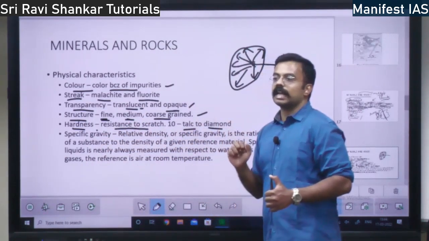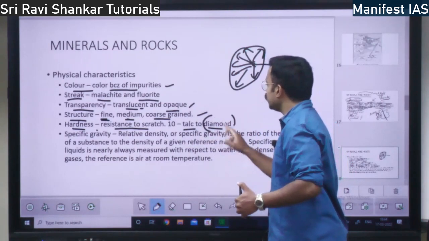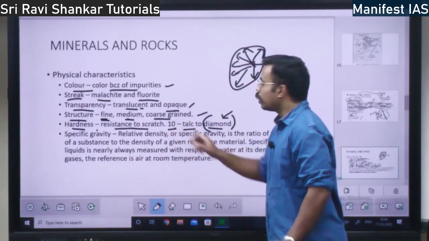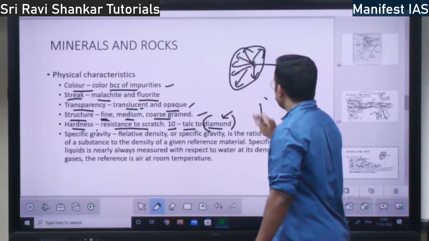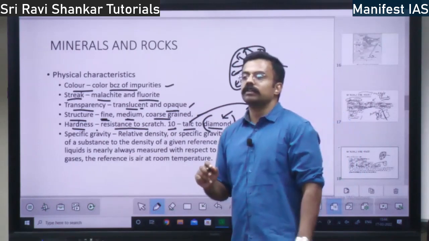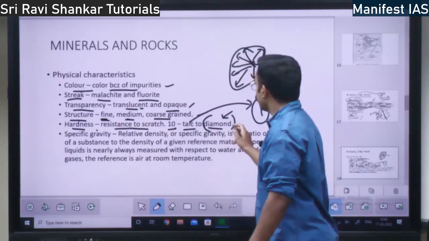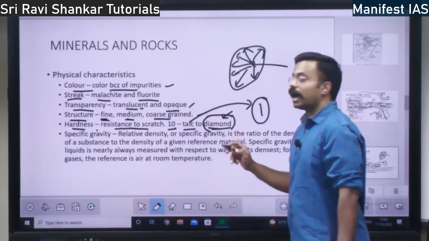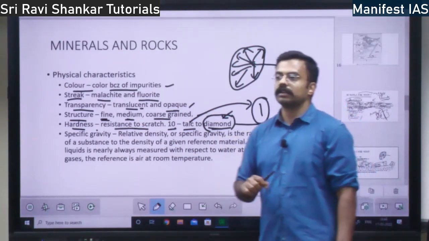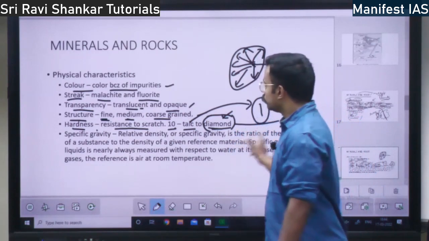Talc is less scratch worthy. Diamond is highly scratch worthy. It is on the scale of 1 to 10. Talc has a hardness value of 1, means it is not fit for scratching. Whereas diamond is highly scratch worthy. Diamond has a hardness of 10. 1 to 10, so this is the value.